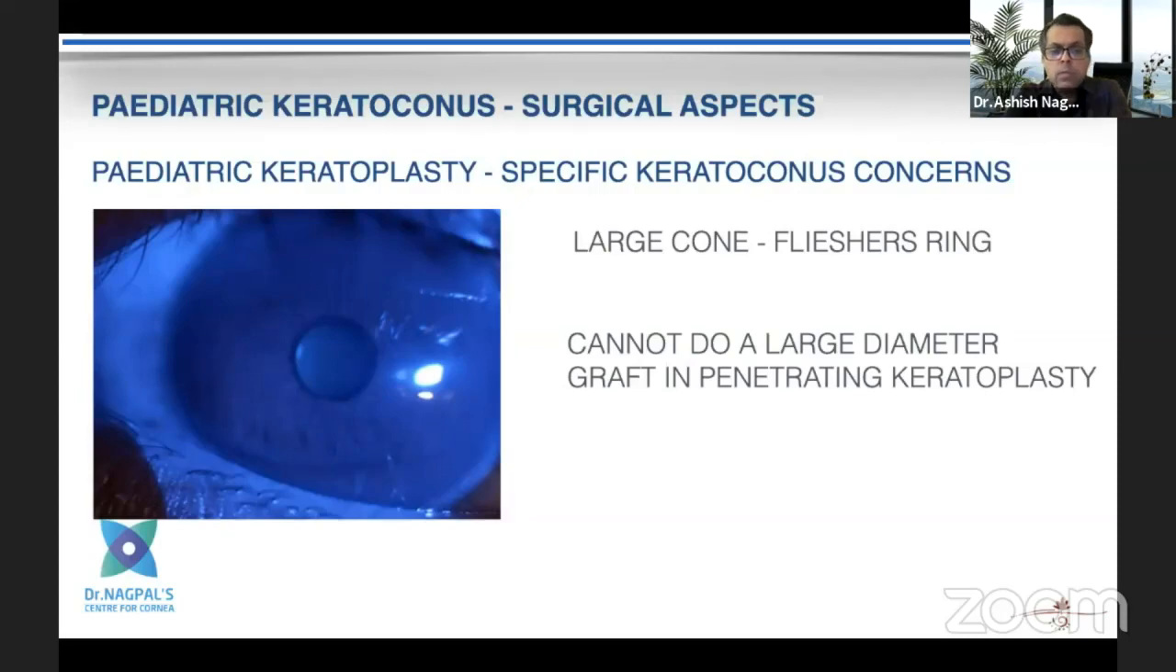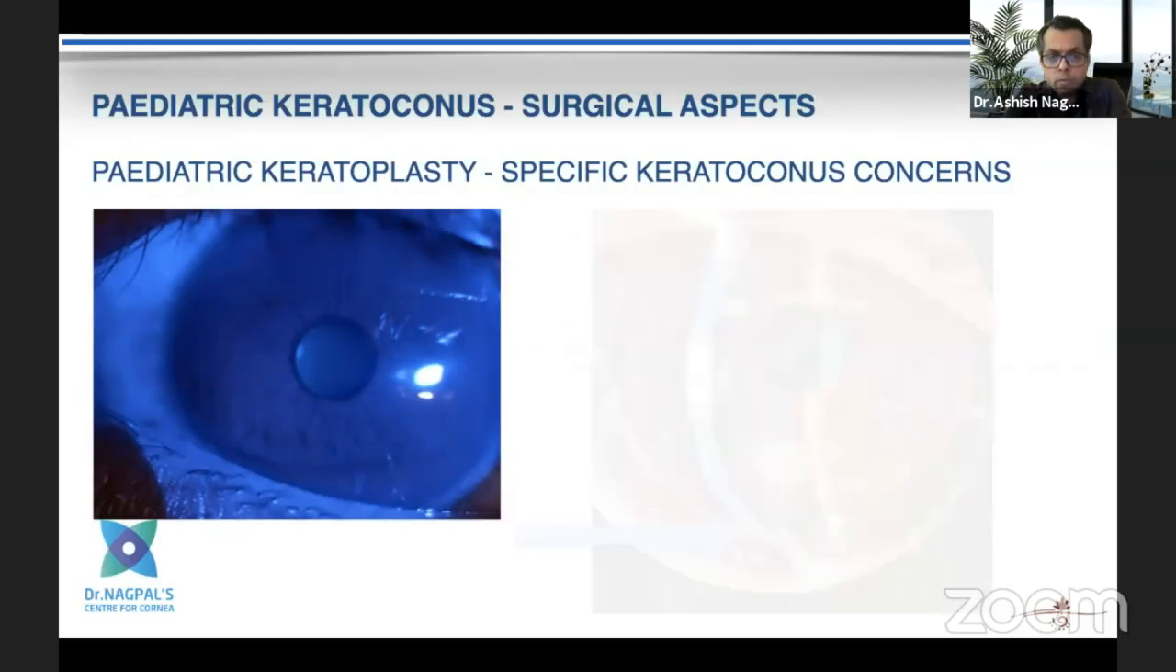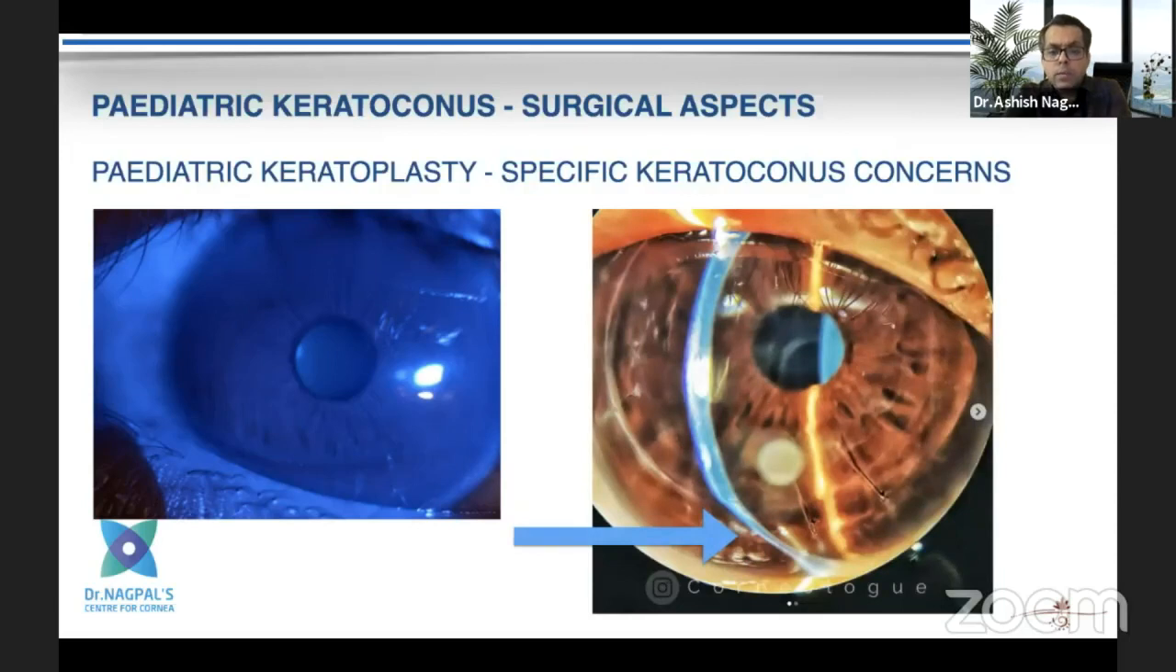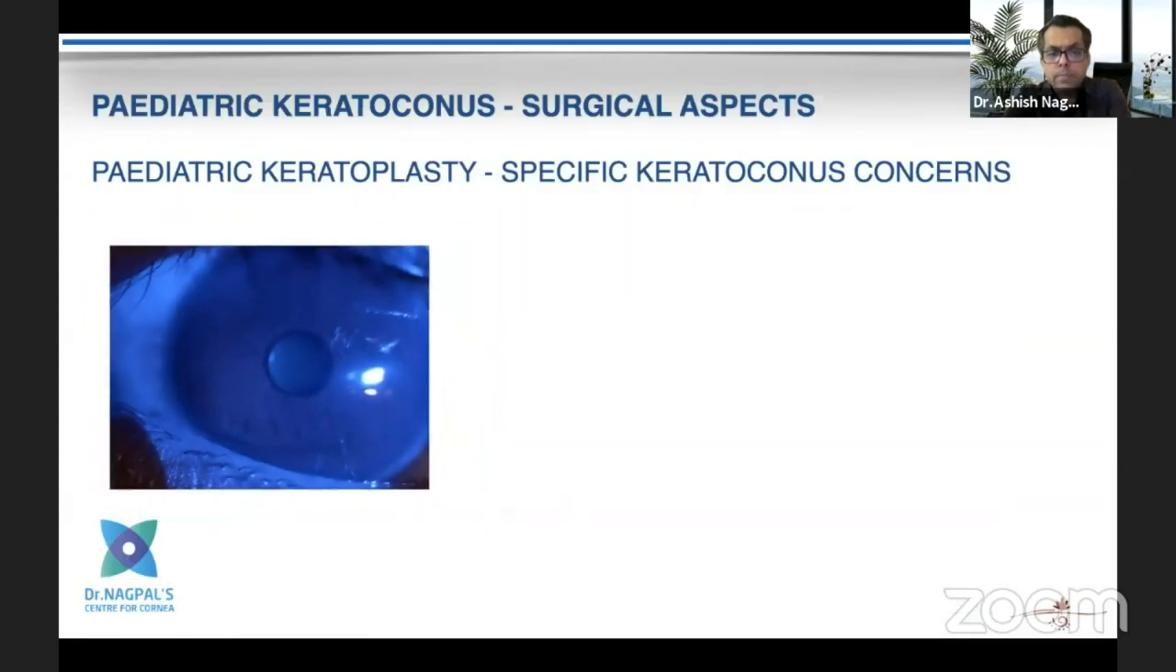So again, this is one important reason why we would prefer to do a DALK. Sometimes you may even do a smaller graft, but then you may end up with what is known as secondary keratoconus or ectasia much later, because you have not covered the ectatic cornea.